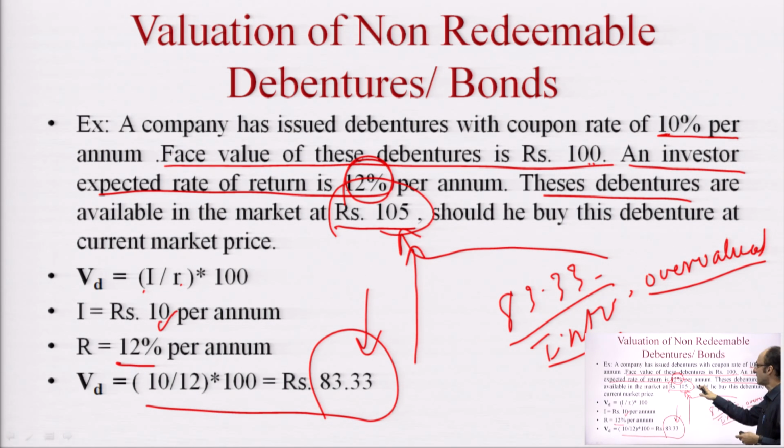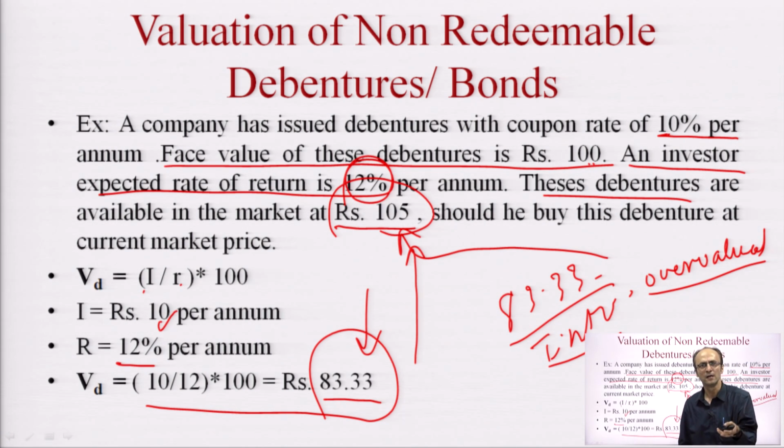If somebody buys at 105, he will be at a disadvantage. The overall yield on the investment that he gets till maturity will be declining. And if the investor pays 83.33 or less in the market, then his decision will be justified, because at this price or prices below it, the yield that the bondholder will get till maturity will be maximized.